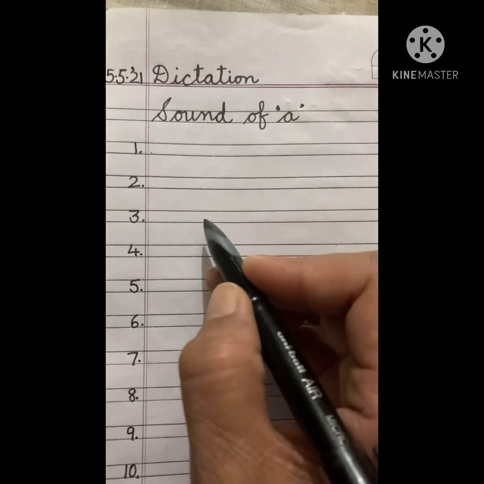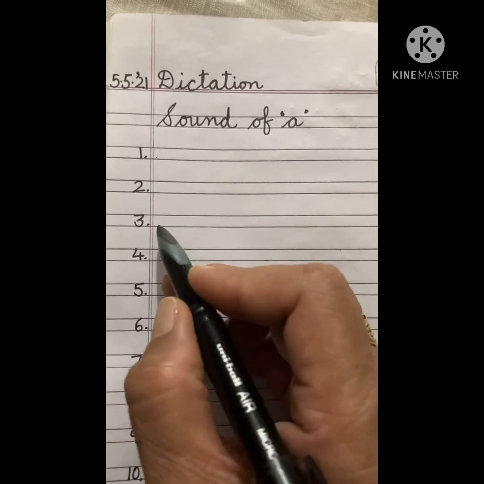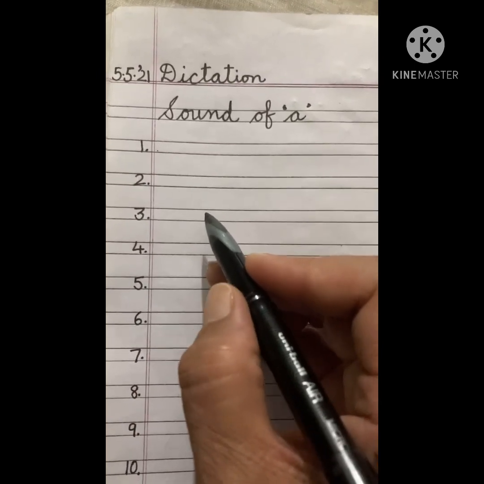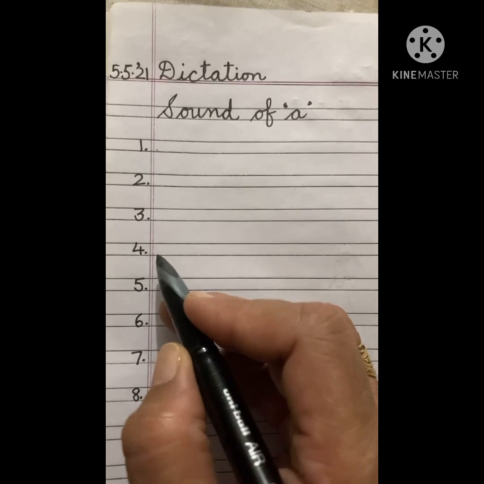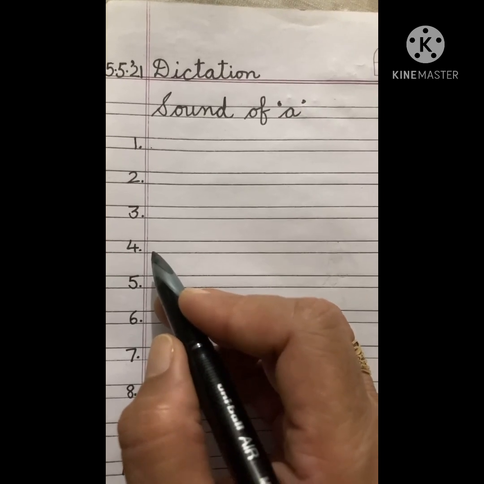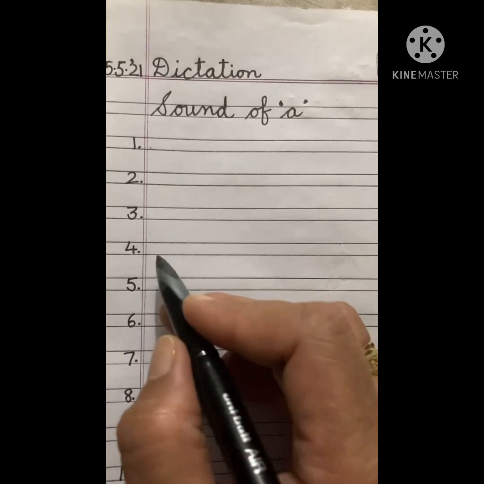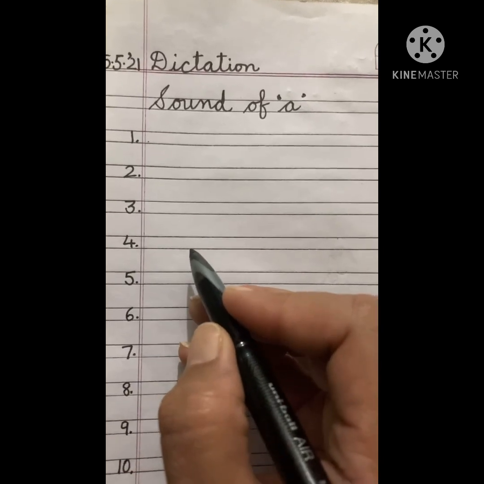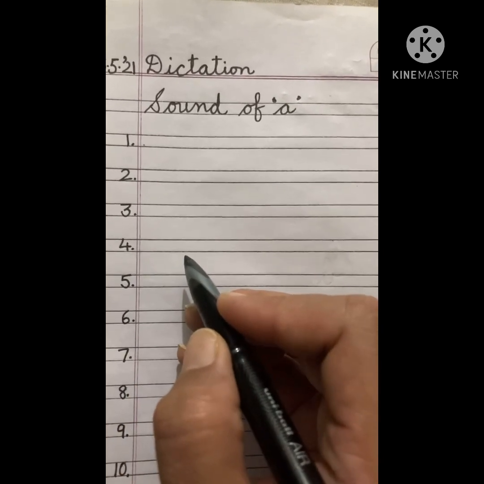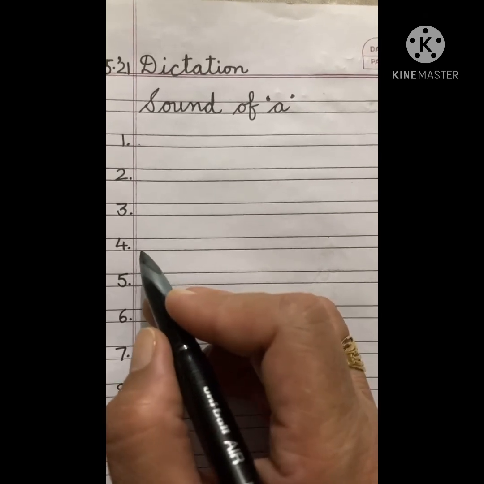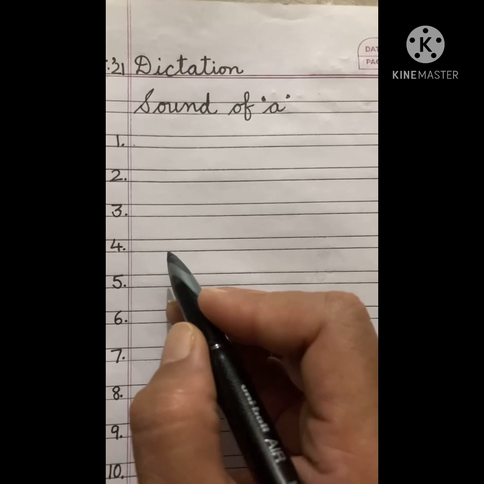M-A-P. Map. At number 4, you are to write T-A-G. Tag. Remember children, the last sound is G. So you are supposed to write tag.